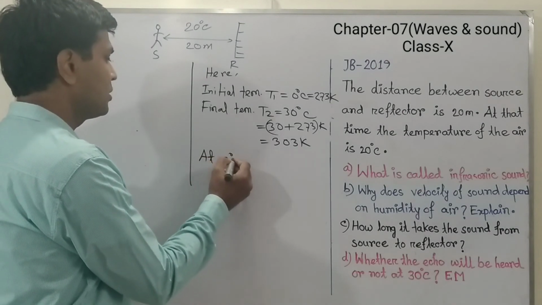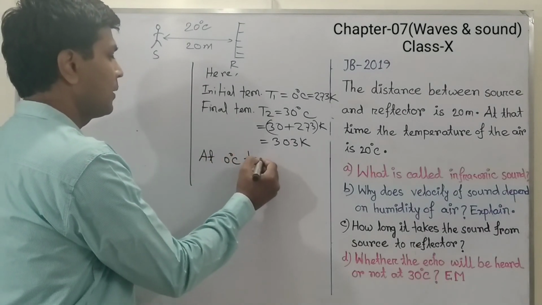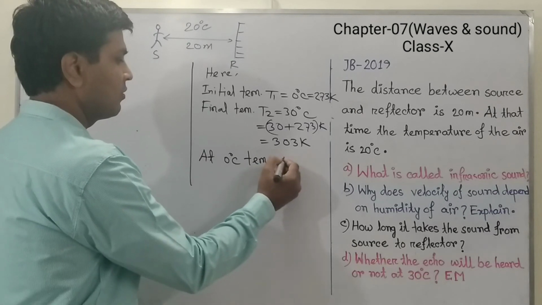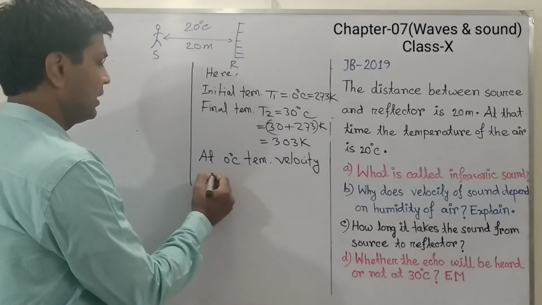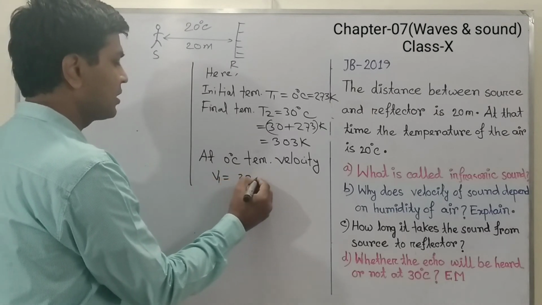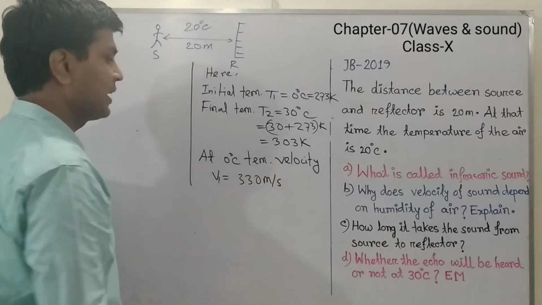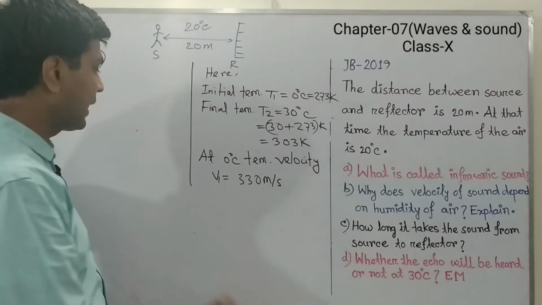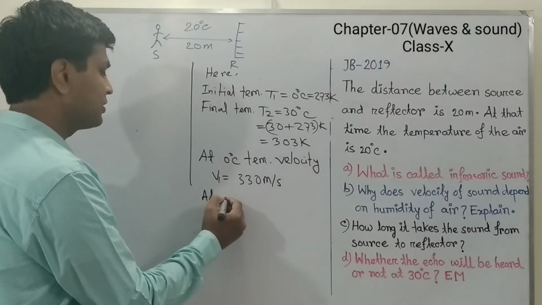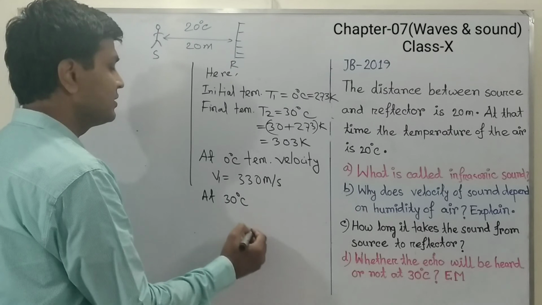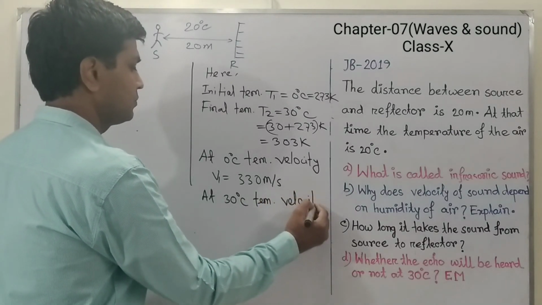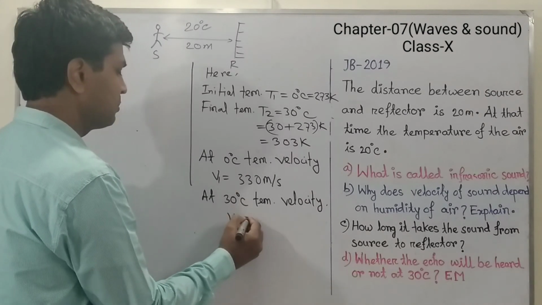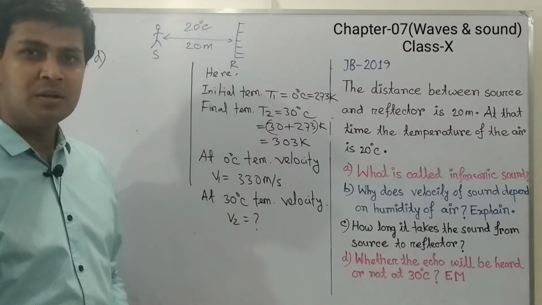At 0 degrees Celsius temperature, the velocity of sound in air is 330 meter per second, and we have to calculate the velocity of sound at 30 degrees Celsius temperature. That means V2 equals what?